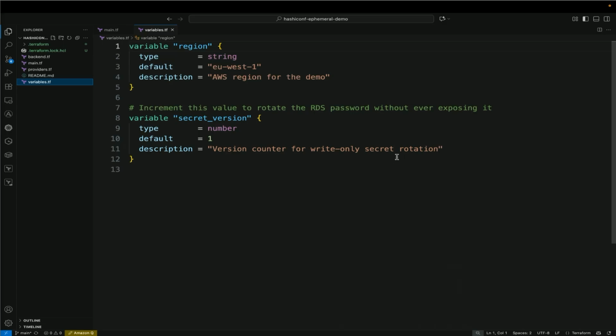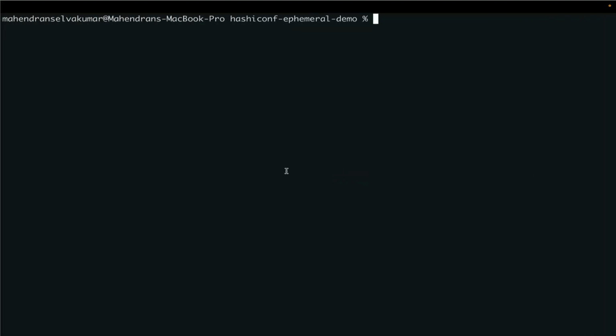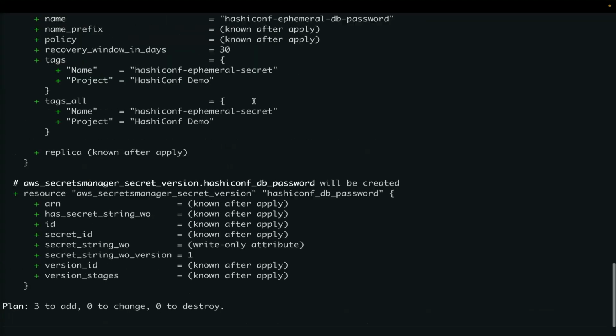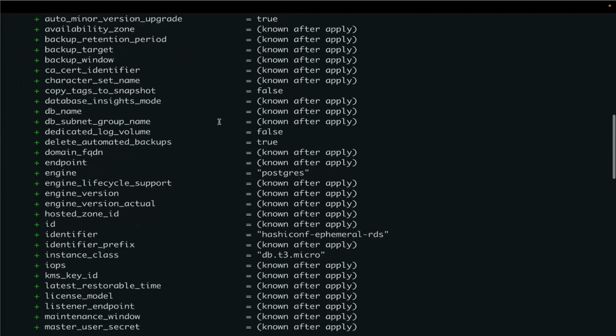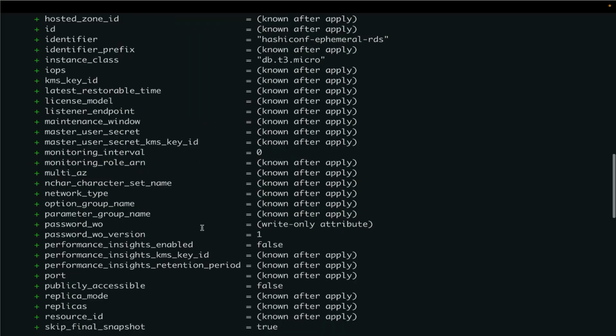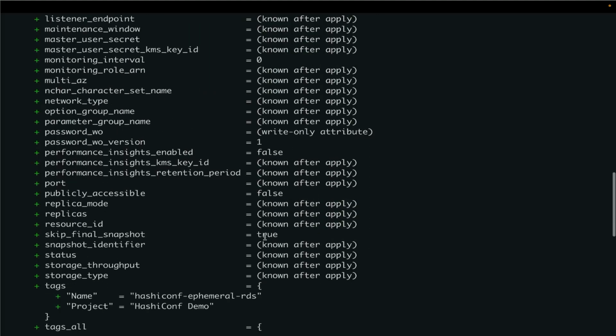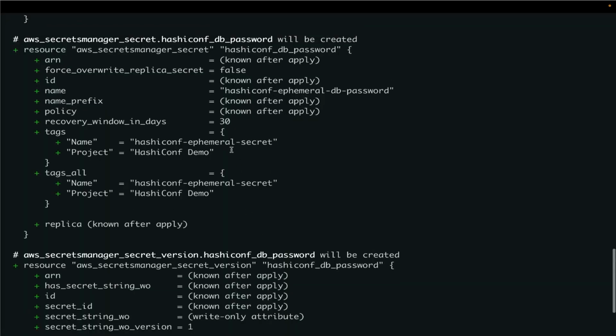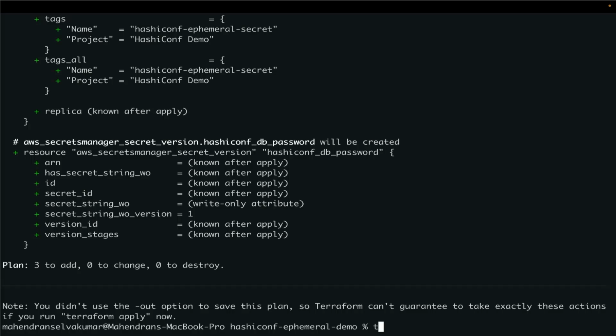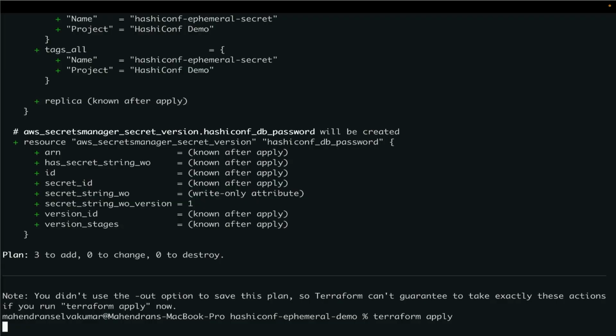When I am running the Terraform plan, it will do the resource creation, but it will not show anything related to the passwords. If you see here, three resources will be created. One is the RDS instance. In that RDS instance, you can see that the password write-only version is 1, and you don't have any option to see the passwords. It will create the values, and you can also see the secret string versions. When I apply the Terraform, it will create the resources.